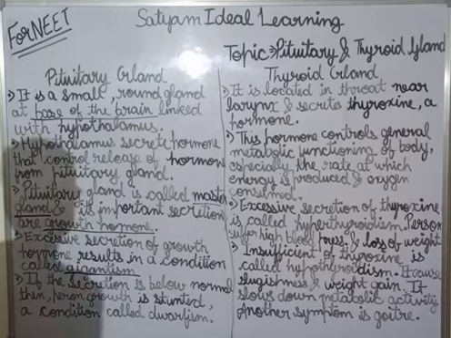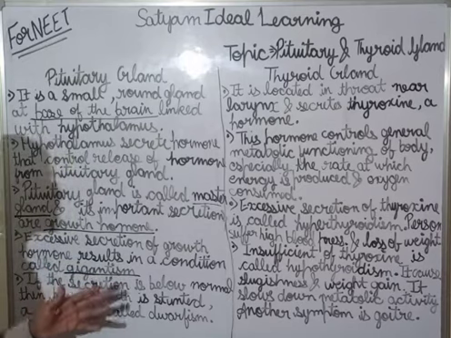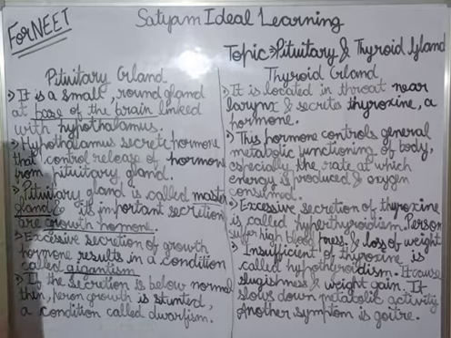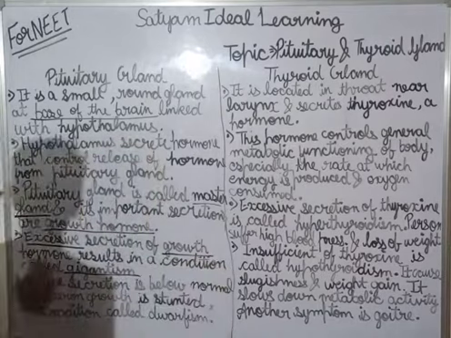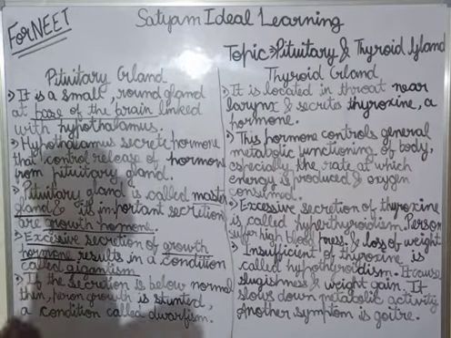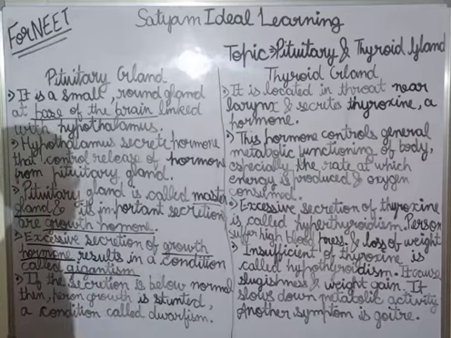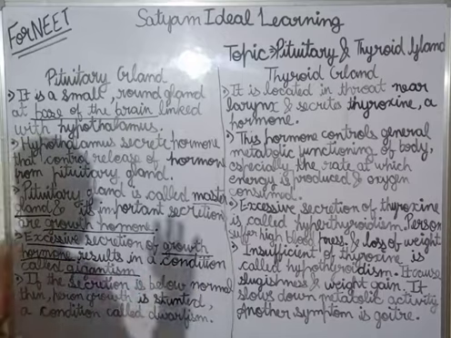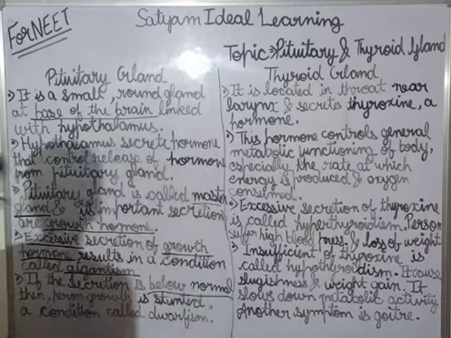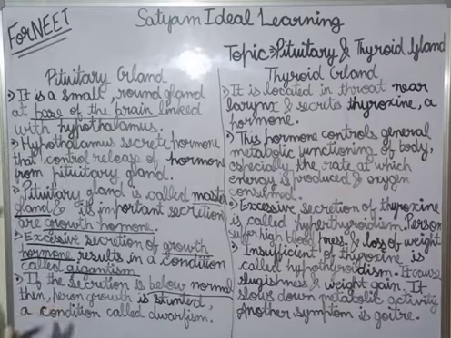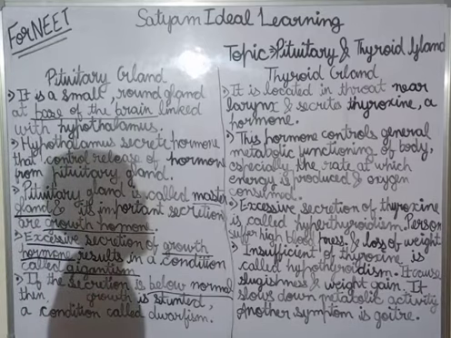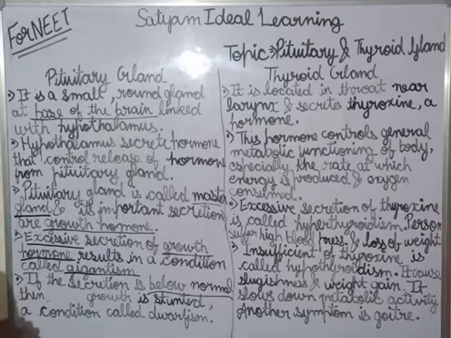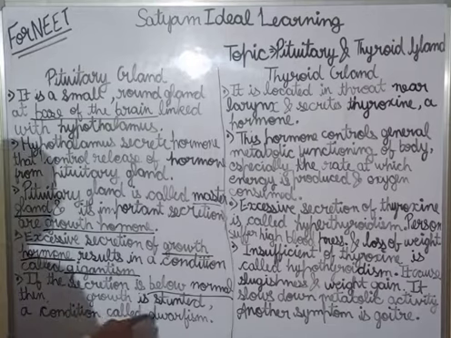And if the secretion is below normal, then the growth is stunted, and that condition is called dwarfism.